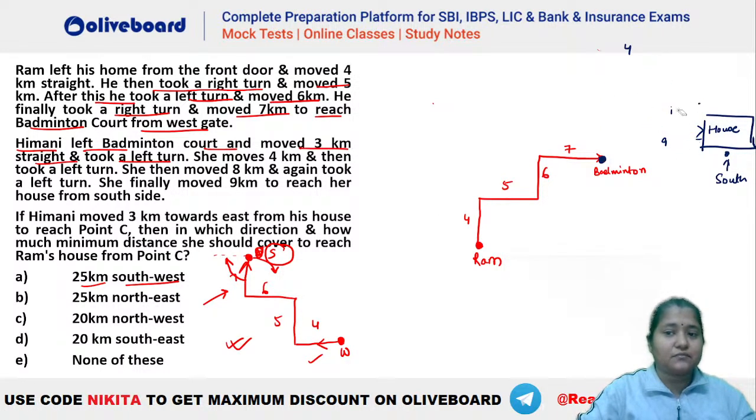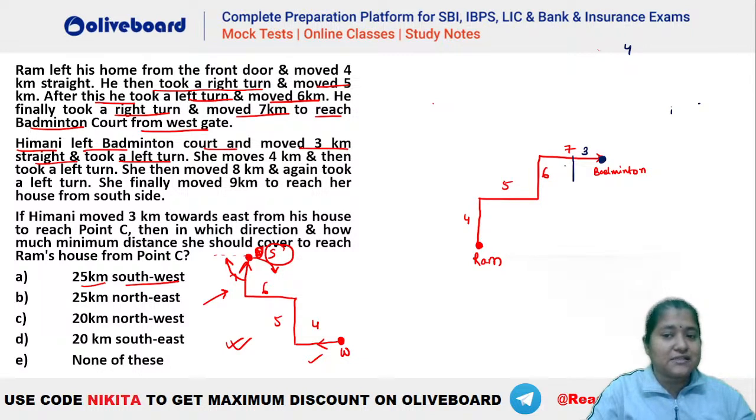Okay. So now let's understand that if she leaves from the west side, what will happen? You can see Himani moved 3 kilometers straight and takes a left turn. So 3 kilometers like this. Then she takes a left turn and goes for 4 kilometers. Let's say this is your 4 kilometers here. Okay. So this is 4. That means this is 2. So she goes for 4 kilometers, then takes a left turn, goes for 8 kilometers. So 3 and 8, you can see this was 3.